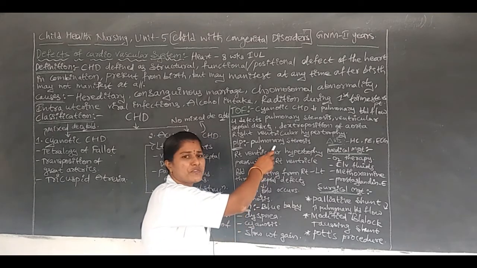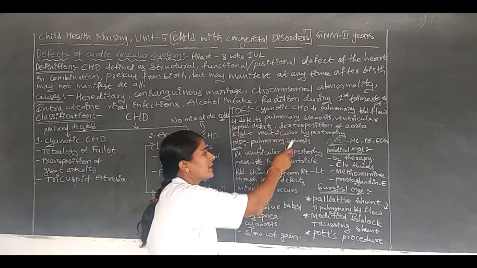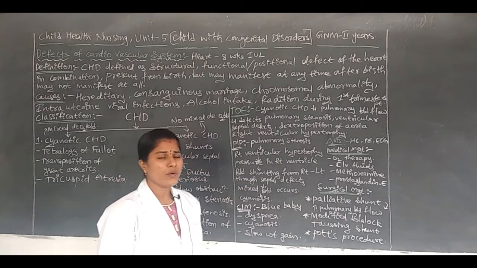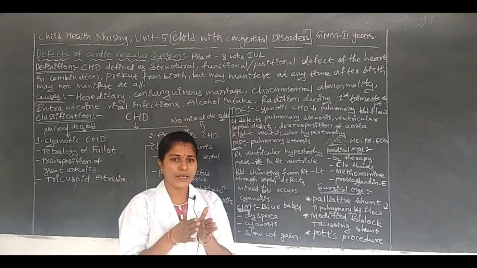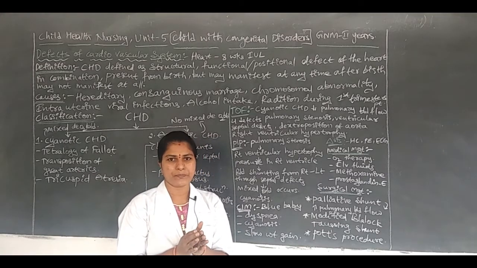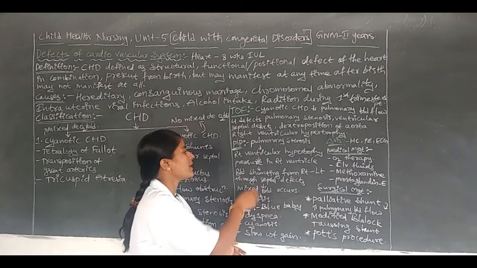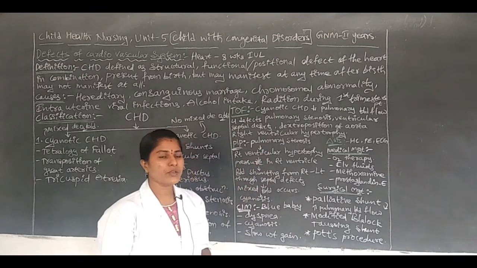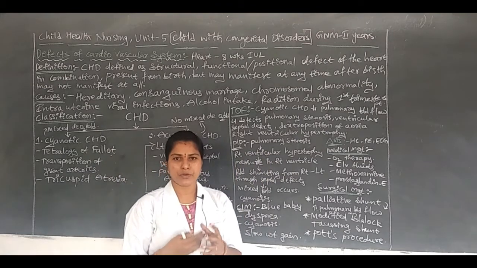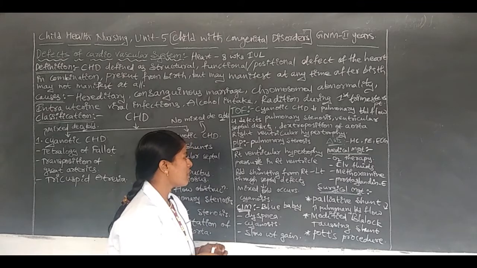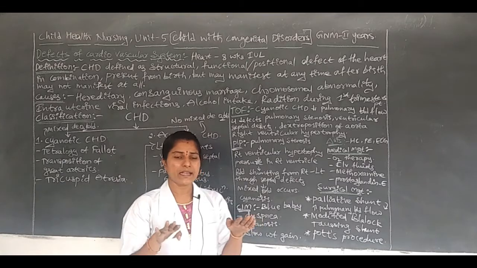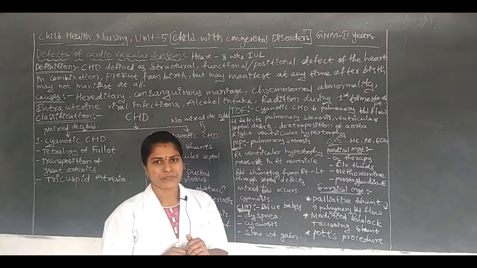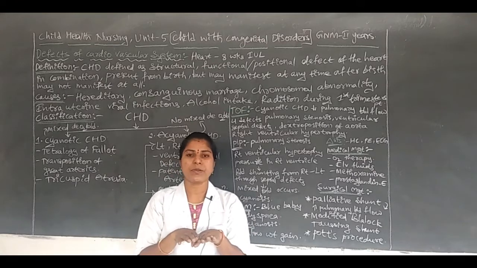Here, first of all, the pulmonary artery or vein gets some stenosis. What is the use of the pulmonary artery or vein? It is for the pumping of blood. Due to the narrowing, the blood flow is obstructed. Due to that, there is pressure on the right ventricle, and the ventricle gets some hypertrophy. It leads to pressure in the right ventricle, and blood is shunted from right to left through the septal defects. The right and left ventricles get mixed blood.